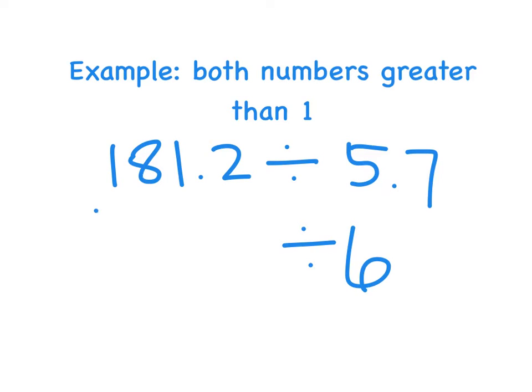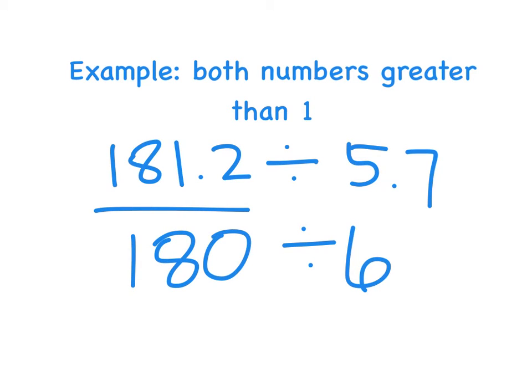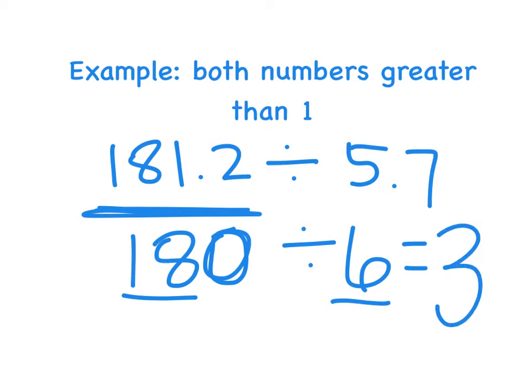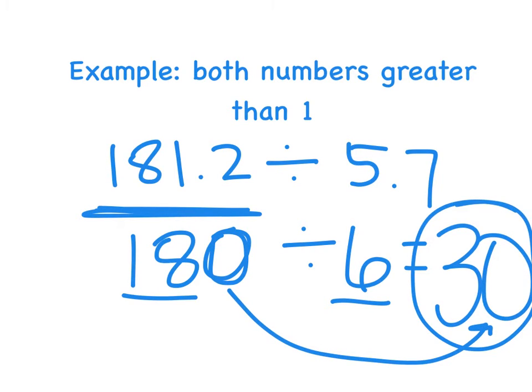Now I'm going to change my dividend into something that 6 can go into. I know that 6 goes into 18, so if I were to do 18 with a 0 at the end, 180, it would be evenly divisible. So when you have bigger numbers, try and think of a smaller multiple and see if you can put a 0 on it. So now I can divide 18 divided by 6, which is 3, and bring my 0 over to get my estimate of 30.